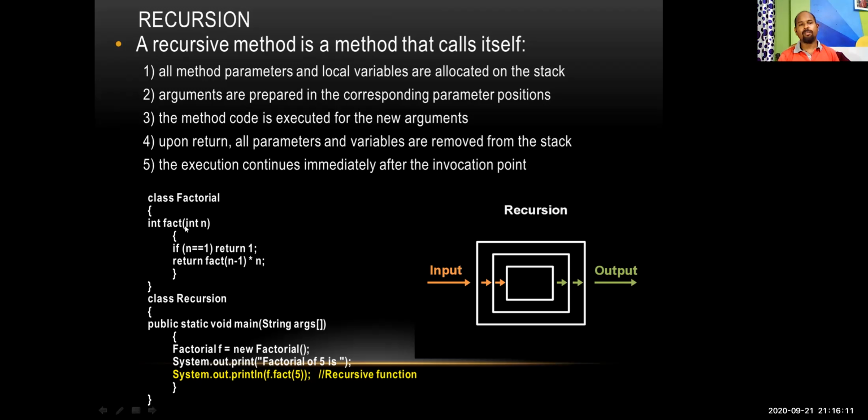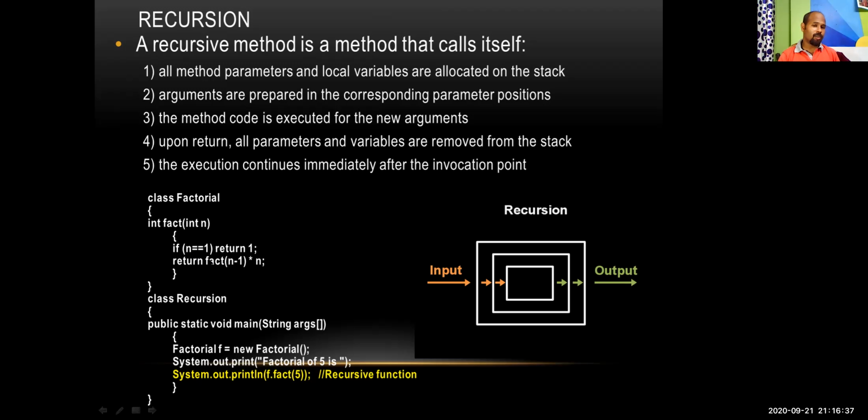That means for fact 5, it will call fact 4. Then for fact 4, factorial 3 will be called. Then for factorial 3, factorial 2 will be called. Factorial 2 will call factorial 1, and for factorial 1, factorial 0 will be called.